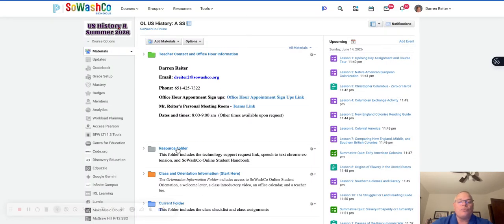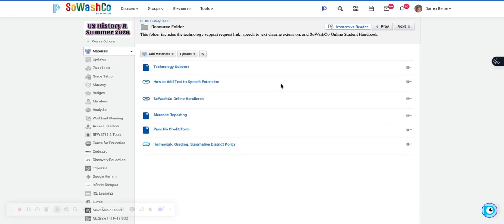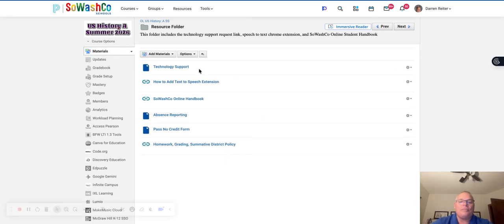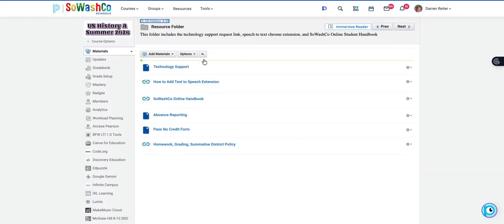Now, as we go into the resource folder, you're going to see some things that you might need: some tech support stuff, how to add text to speech, the handbook, our absence reporting, pass no credit form, and our grading and summative policy as far as retakes, things like that. They are all in that resource folder.